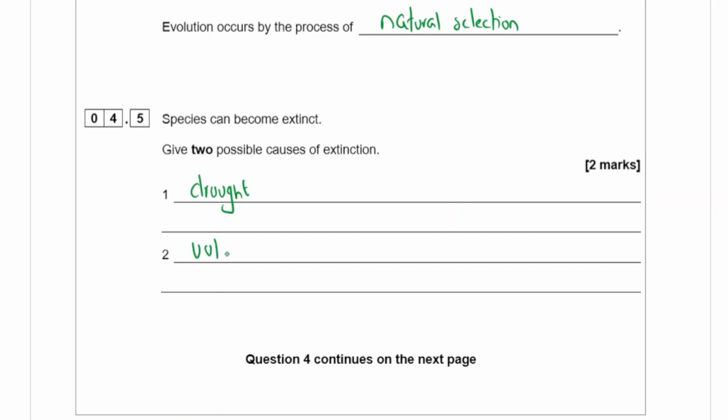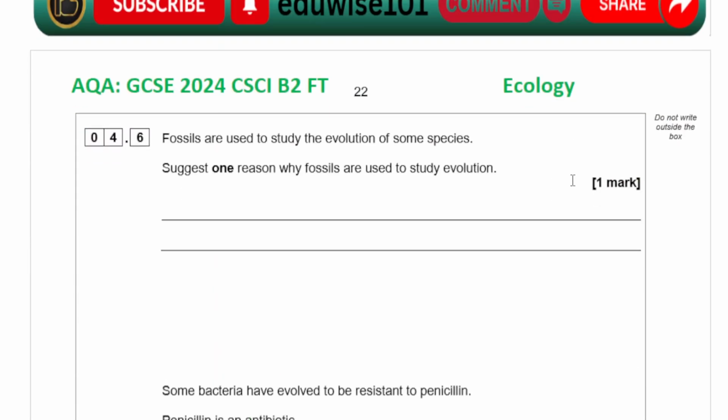Volcanic activity, or asteroid collision. You could also say new predators, competition for food, competition for mates, new diseases, lack of habitat. Any of those two will be fine.